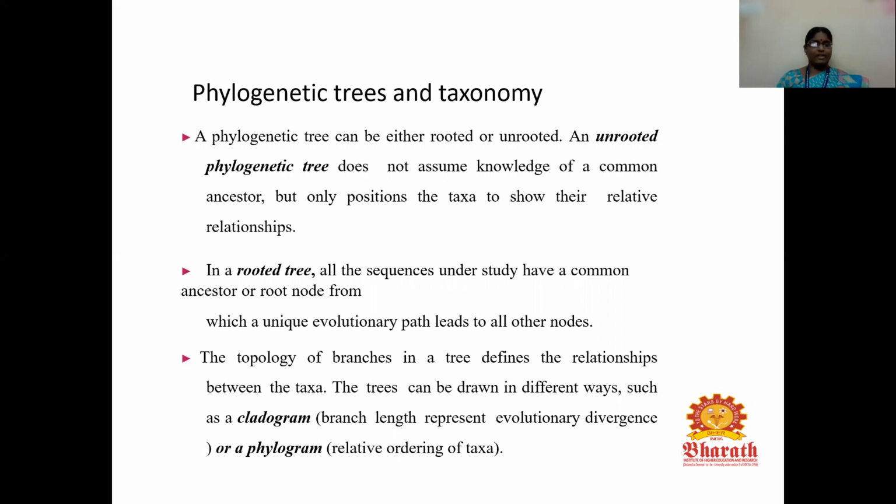The topology of branches in a tree defines the relationship between the taxa. The trees can be drawn in different ways, such as a cladogram or a phylogram. In a phylogram, branch length represents evolutionary divergence, while a cladogram represents the relative ordering of taxa.